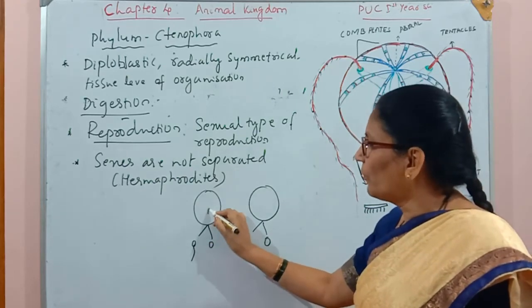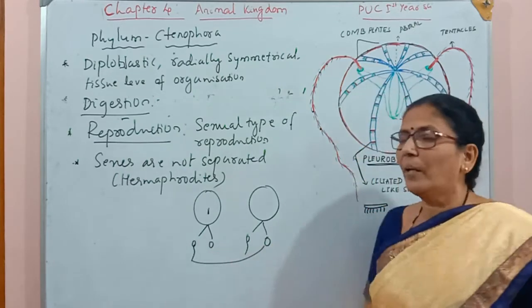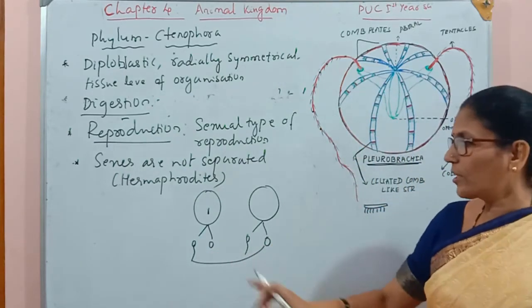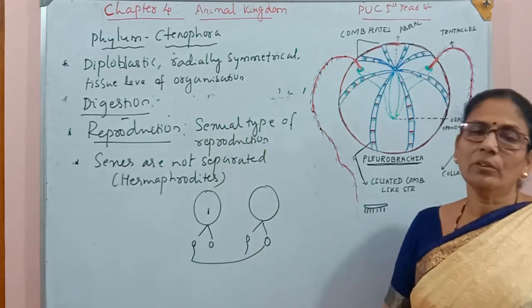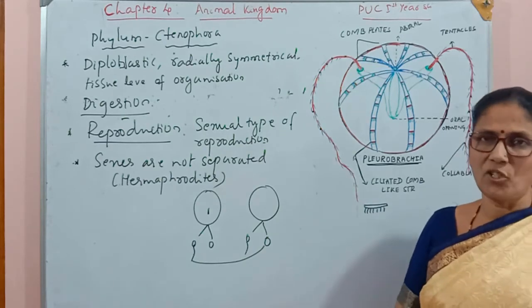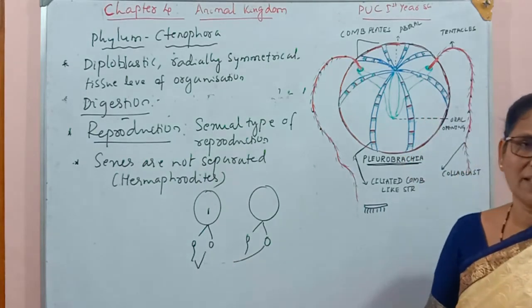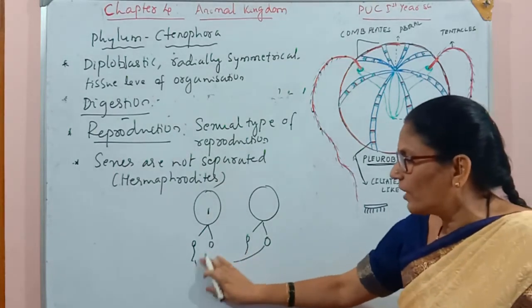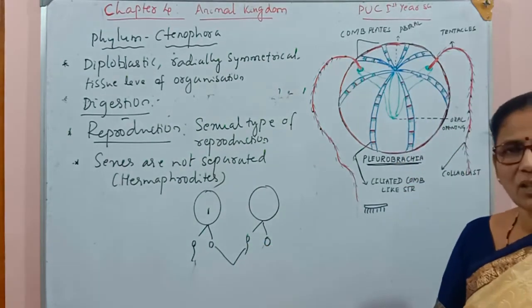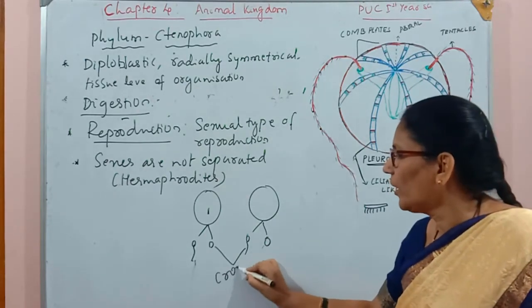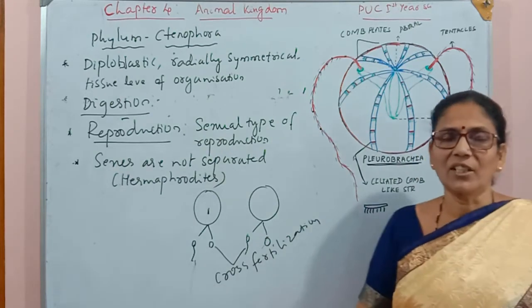The male gamete of this comb jelly is going to fuse with the female gamete of another comb jelly. Male and female gametes are both produced from the same organism, but they are not going to fuse with each other; there is no fertilization between them. If there were, that would be called self-fertilization. But there is no self-fertilization. The male gamete of this one fuses with the female gamete of another comb jelly, and such fertilization is called cross-fertilization.